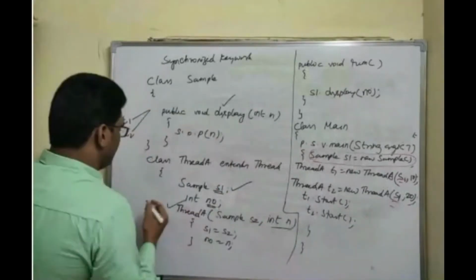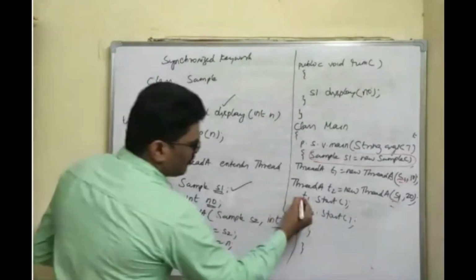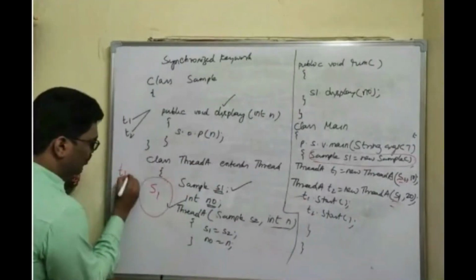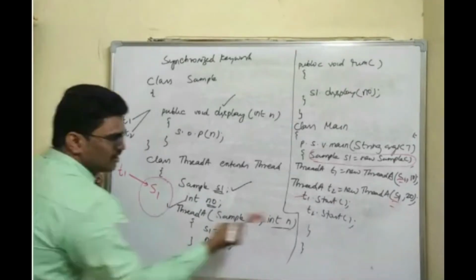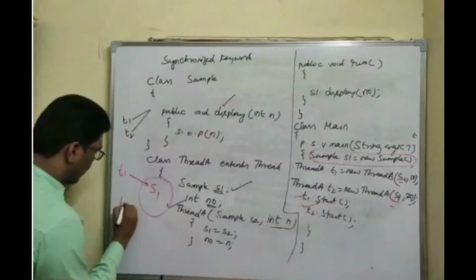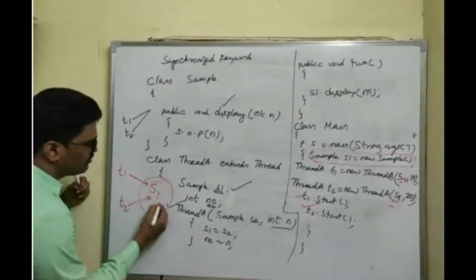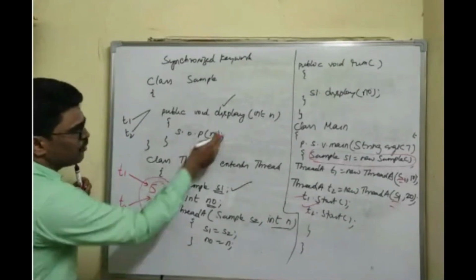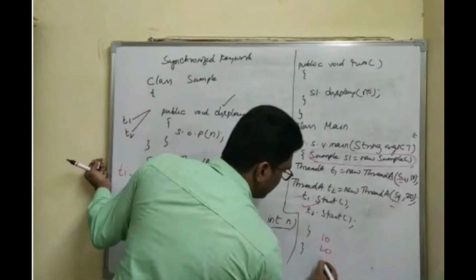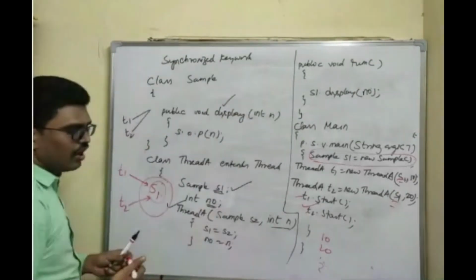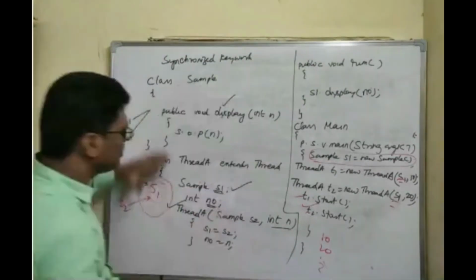So now S1 is the object. Now I am calling T1. So T1 will enter into this object. T1 is currently accessing the object S1. Now I start T2. So T2 also will start accessing this object. Now what happens is this object will give you inconsistent values. Whatever you are printing here, you are going to get inconsistent. So this 10 and 20, they may get mixed up and you may get different values. How it gets displayed, we can't say. So I'll show you. So now this is the inconsistency problem.